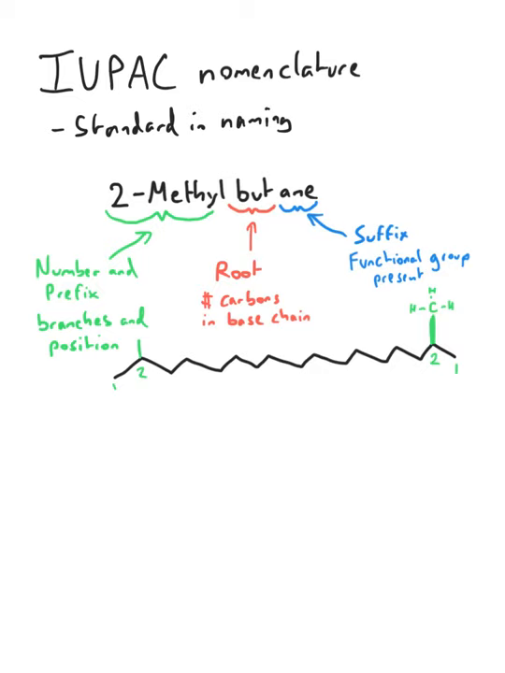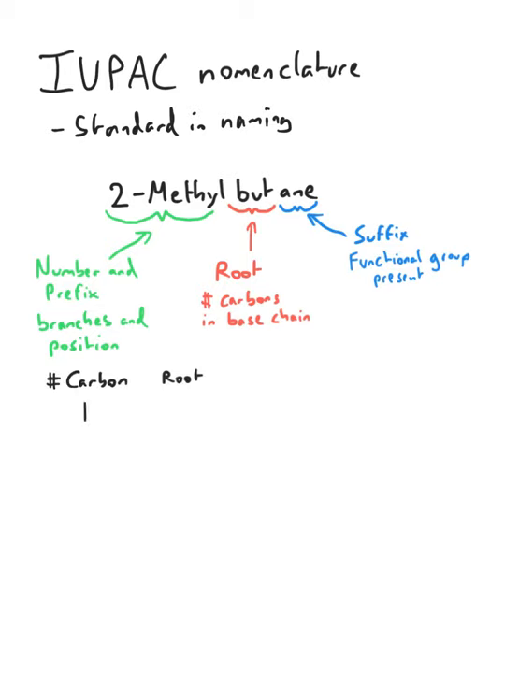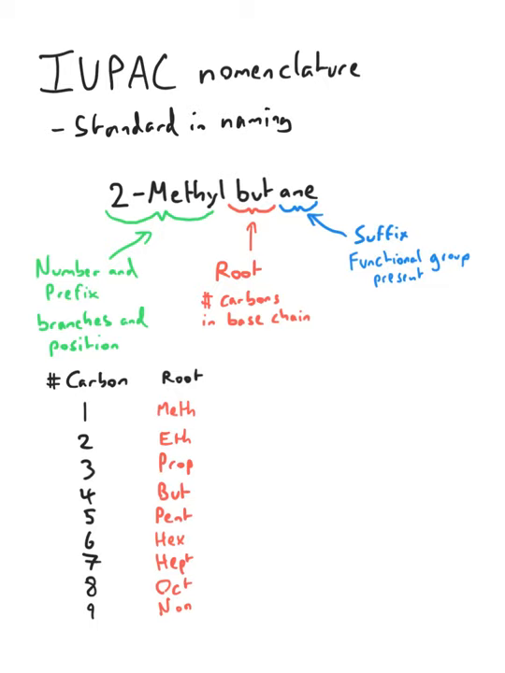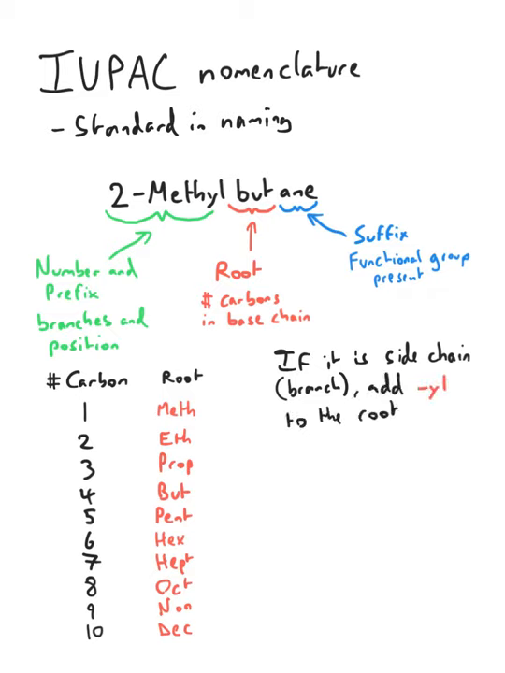Now, to be able to know your roots, so you know what to call your bases, you need to learn those prefixes before. Here we go again, the number of carbons. 1 carbon, the root is meth. 2 carbons, root is eth. 3 prop, 4 but, 5 pent, 6 hex, 7 hept, 8 oct, 9 non, and 10 dec. If any of these is on a side chain, we add a YL suffix to the root. So methyl, propyl, pentyl.